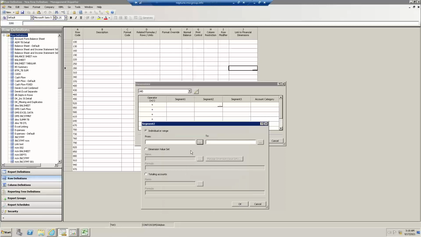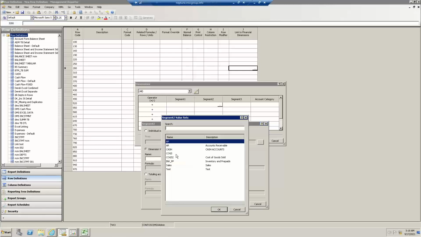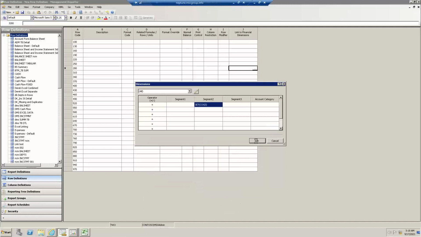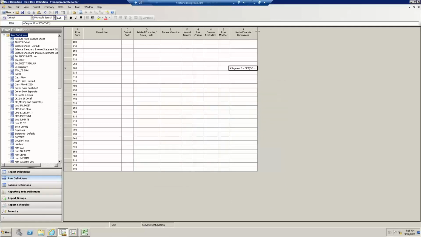However, instead of me clicking on this little button here or doing a range or wildcard, I'm going to click on this button, Dimension Value Set. And then here's that one I'll just pick on called Cost of Goods Sold. Like you see, the test one. And then there's the accounts, which I click OK. And lo and behold, there it is.